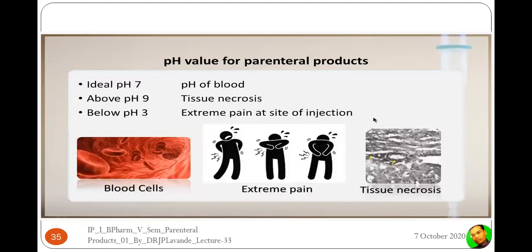Now, pH is most important. There is a need to strictly maintain the pH. Ideally, pH 7 is preferable because it is the pH of the blood. So anything we give by the parenteral route should have an ideal pH value close to that of the blood. What will happen if it is less? What will happen if it is more? If it is alkaline, like pH 9 or more, it will lead to tissue necrosis. And if it is very strongly acidic, like pH 3, then that will lead to extreme pain at the site of injection.